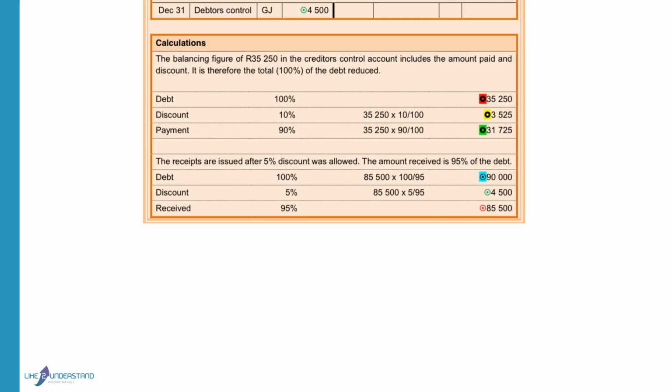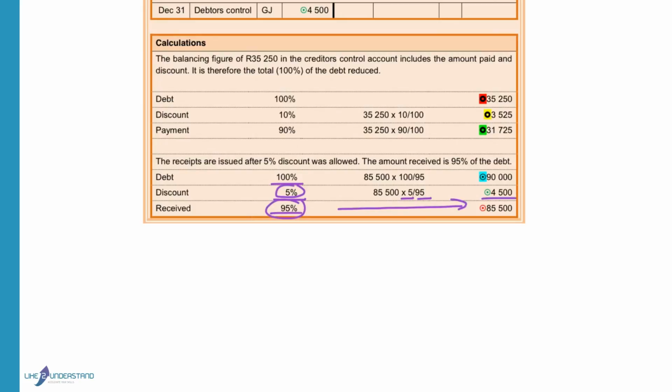The total debt is 100%, discount received is 5%, the amount received is 95%. The amount received was given as 85,500. If we want to calculate the discount, the percentage that we want, 5, divided by the percentage that we know, 95, times the 85,500, and that will give us 4,500 Rand discount.